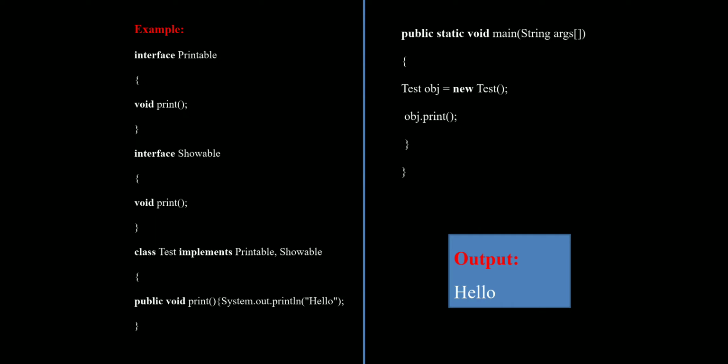Then this is executed and printed as hello world in our console. These examples belong to declaration of a single interface, declaration of multiple interfaces, implementation of a single interface, and implementation of multiple interfaces in our programming.